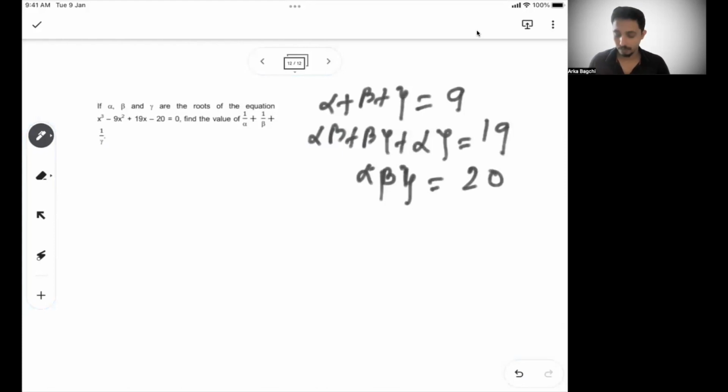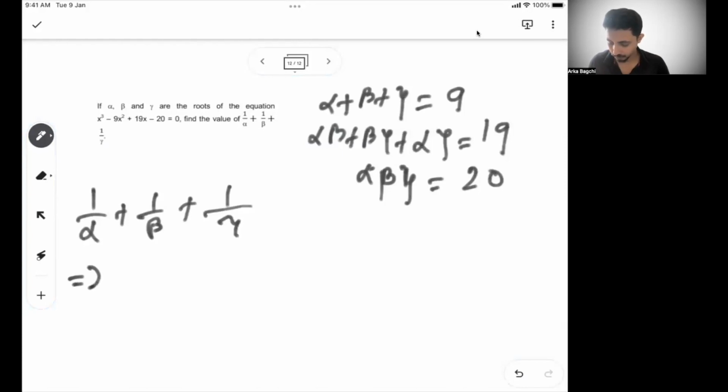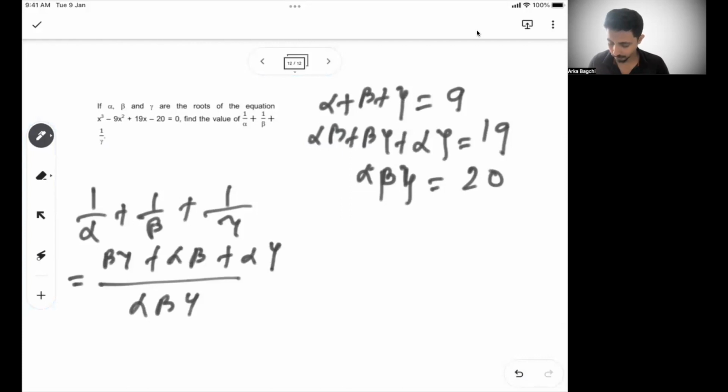Now this is, find the value of 1 by alpha plus 1 by beta plus 1 by gamma. So if you do this, it will become alpha beta gamma, plus alpha beta plus alpha gamma. So these are the three things. So you have 19 in the top.